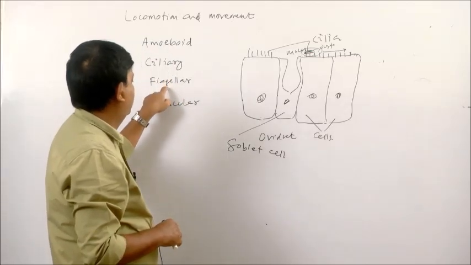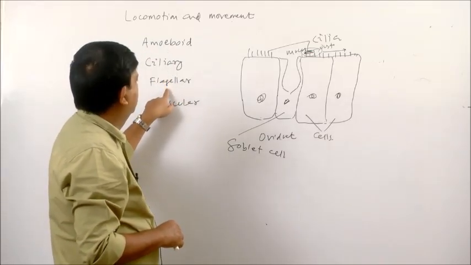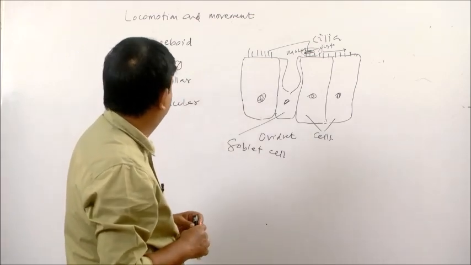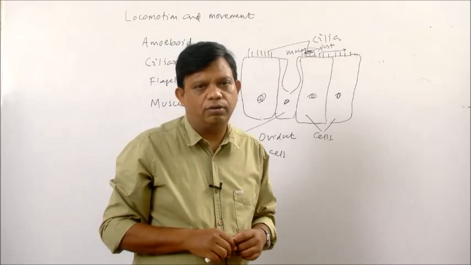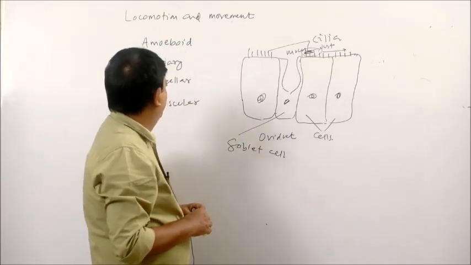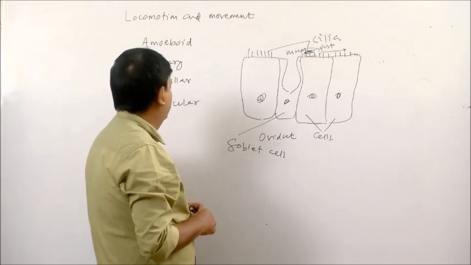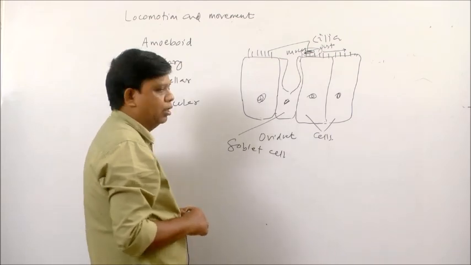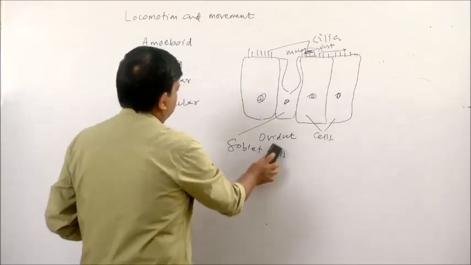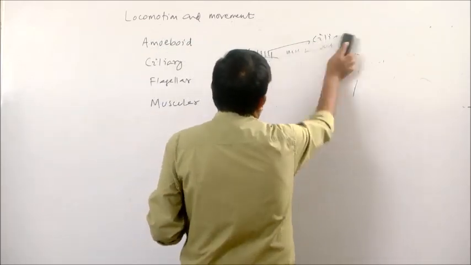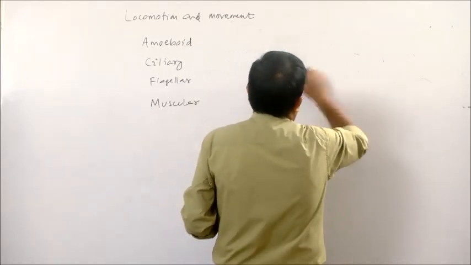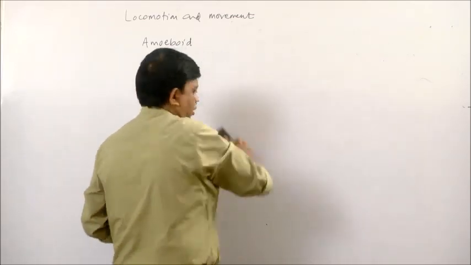Then flagellar movement. Flagellum is a long thread-like structure or a whip-like structure. Movement with the help of flagella is known as flagellar movement. In our body, sperm cells have flagella.